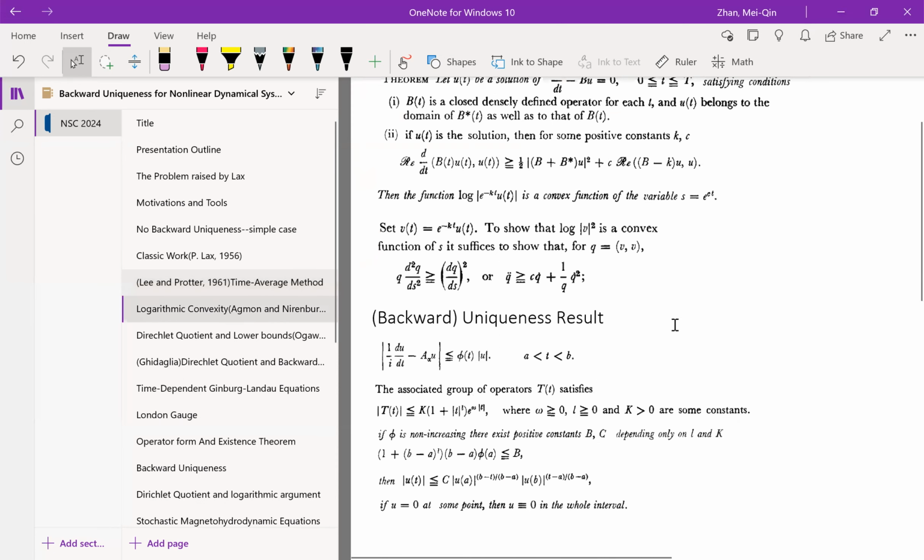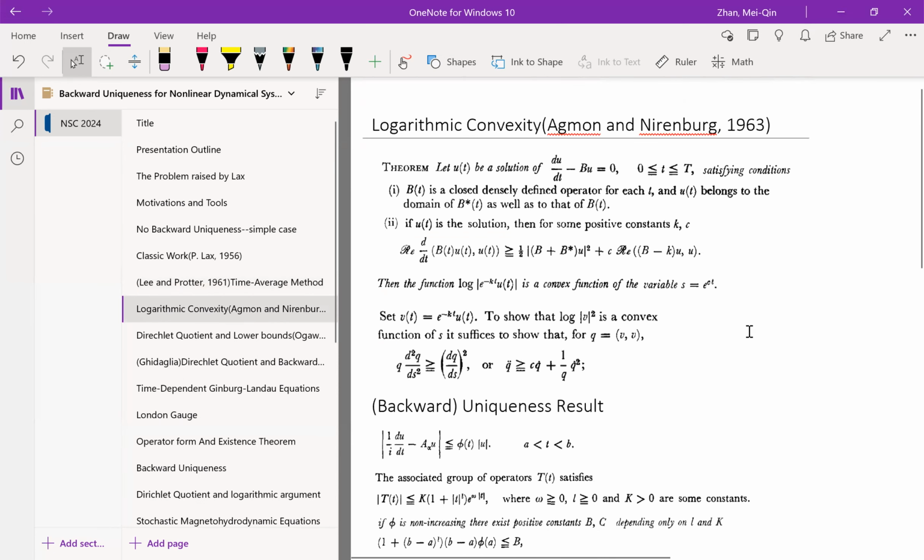And then later, in 1963, Agmon and Nirenberg studied the same problem, du/dt plus Bu equal to 0. And they introduced the concept of logarithmic convexity, with some conditions on the operator B. Notice that B doesn't have to be self-adjoint, but u belongs to the domain of B star and B.